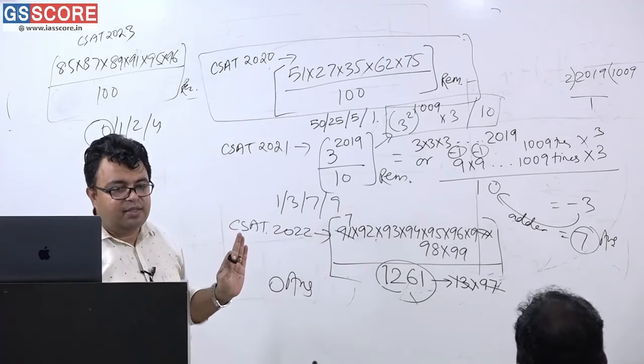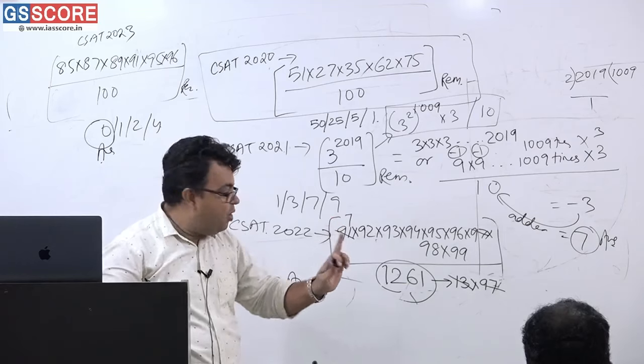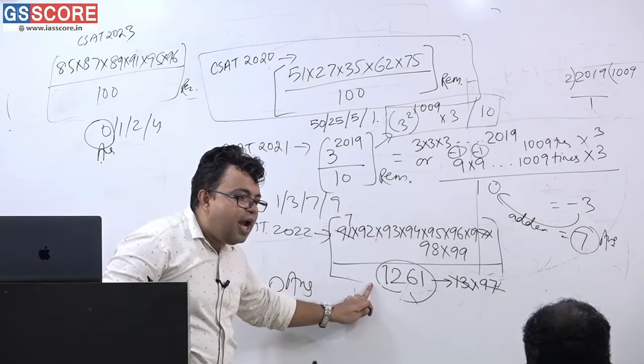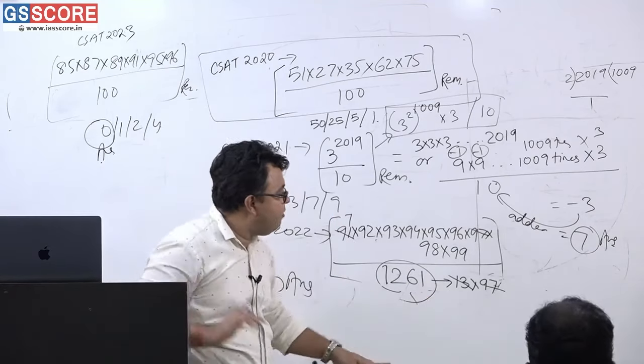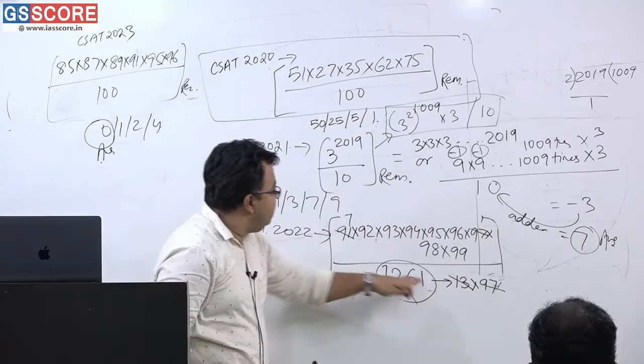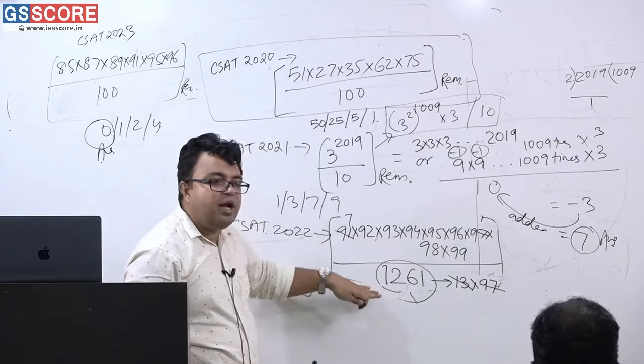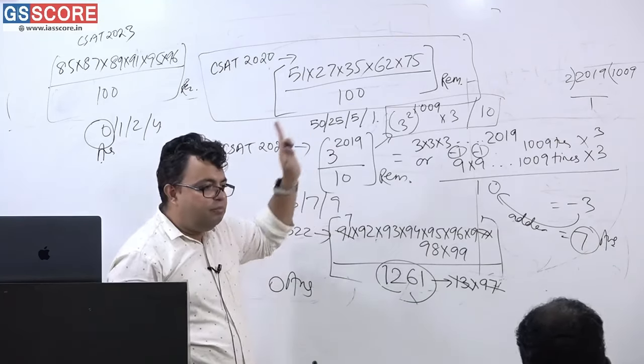I would rather say this. That's why the answer is what? 0. Wait. Have you understood this or not? It can be written as 13 into 97. 97 individually has divided it completely, and 13 individually has divided it completely. So the end result is 1 here, and 1 can be divided by any number.